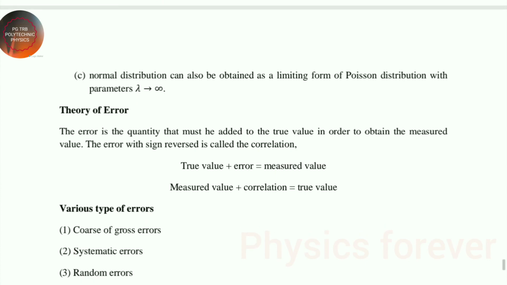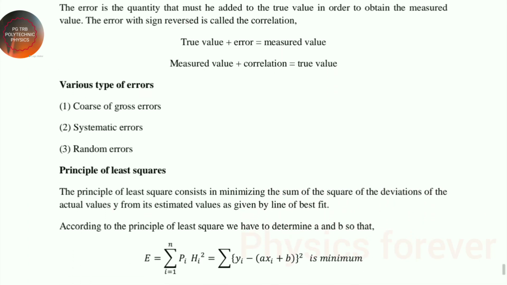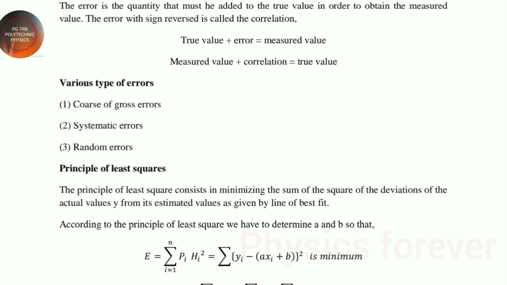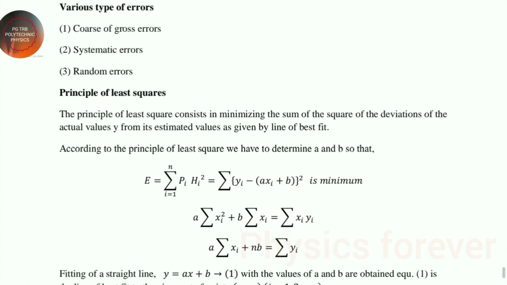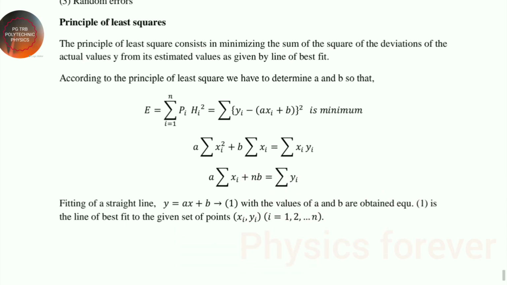So then theory of errors is also most important. Error must be added to the true value in order to obtain the measured value. So true value plus error is equal to measured value, and measured value plus correction is equal to true value. Then the various types of error: gross error, systematic error and random error. Then the principle of least squares, how to find the line of best fit. There are two fittings, one is a straight line and the other is a parabola. When we discuss problems, we have to discuss the principle of least squares elaborately.